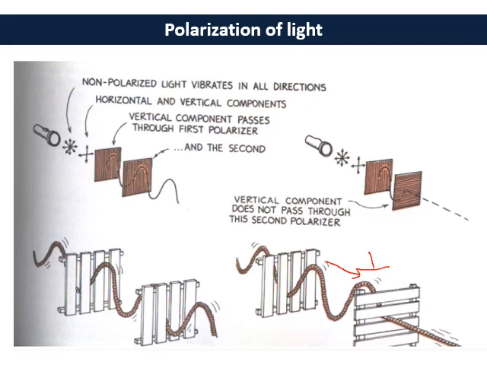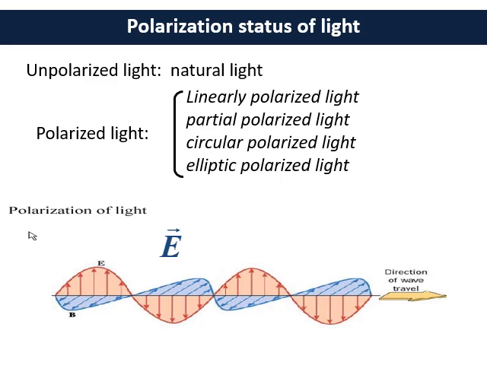Then how is this light polarized? Now, what are the categories of polarization? Generally, we put them in two main categories. One is unpolarized light and the second is polarized light. Generally, unpolarized light is natural light. All natural light is unpolarized. This could be from the sun, from a torch or any other source. This will be unpolarized light.